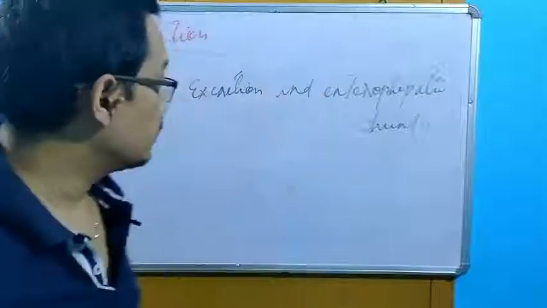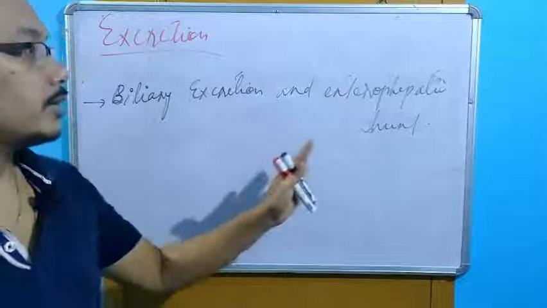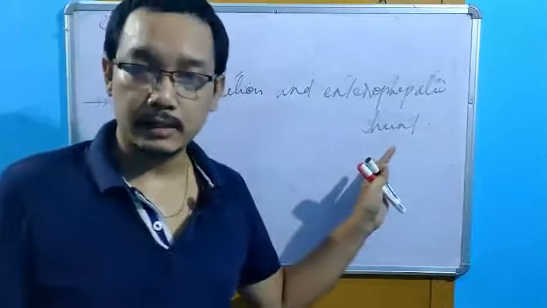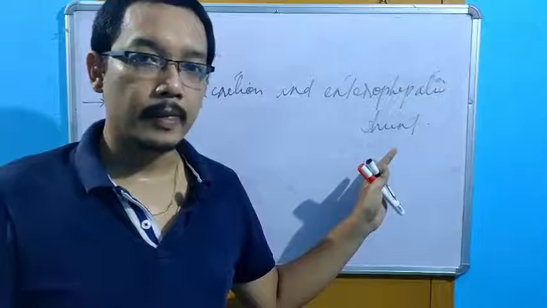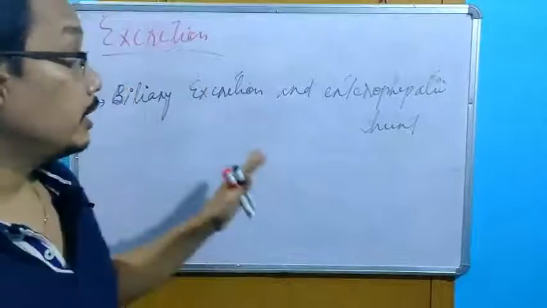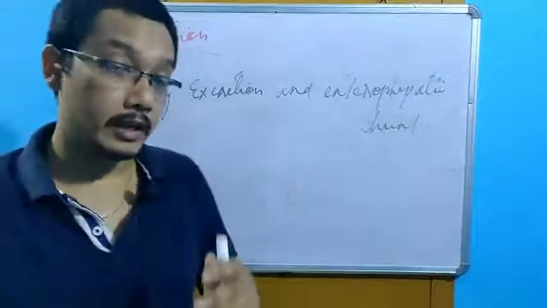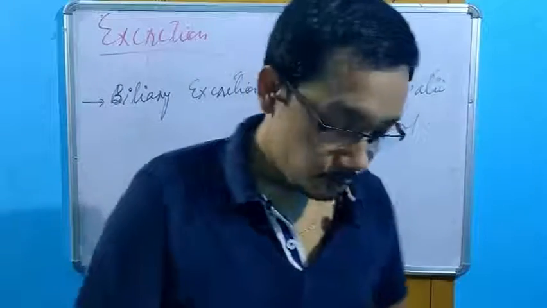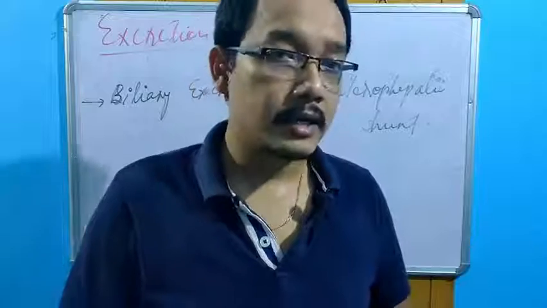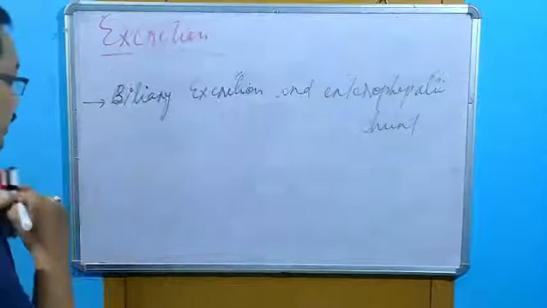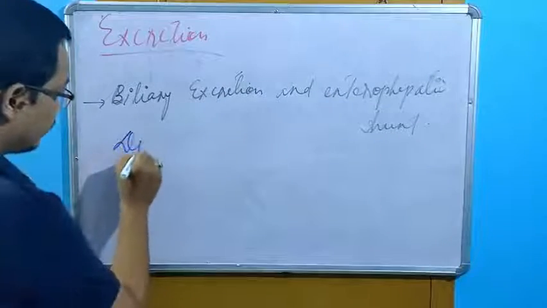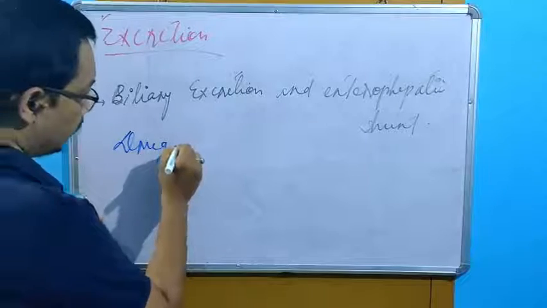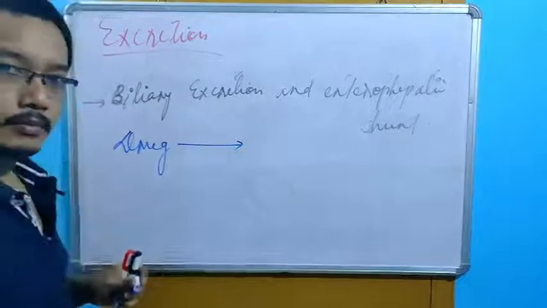So the next concept is biliary excretion and enterohepatic shunt. Okay. So if there are changes in the biliary excretion, there will definitely be changes in the excretion of the drugs. Okay. So in general, you know what happens? The drugs will go for metabolism.